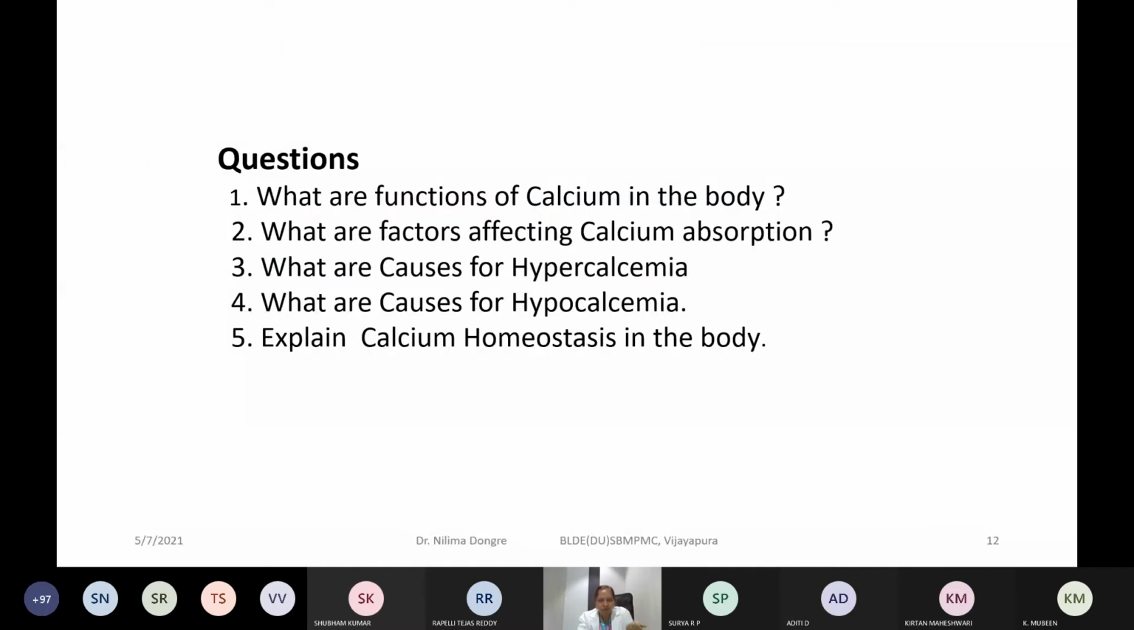Here I have given some of the questions which are most likely to be asked about today's experiment. That is, what are the functions of calcium, what are the factors that affect calcium absorption, causes for hypo and hypercalcemia, how the calcium homeostasis is maintained in the body. Apart from that, dietary calcium sources, dietary calcium phosphorus ratio, RDA for calcium, all these things can be asked during your practical and oral viva, both theory as well as practical, right?